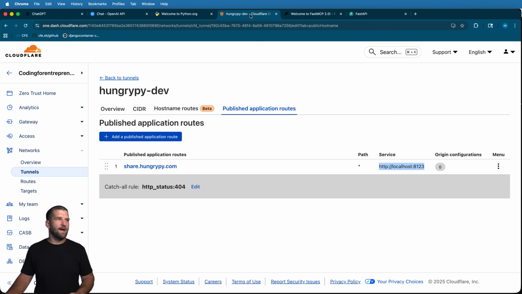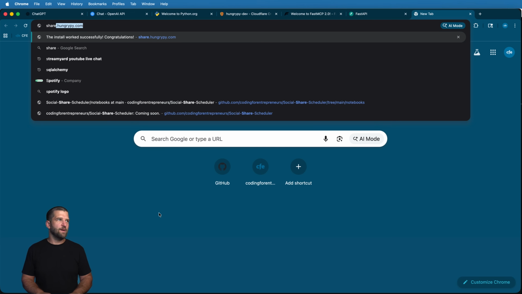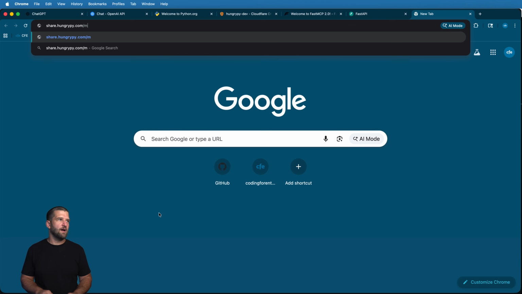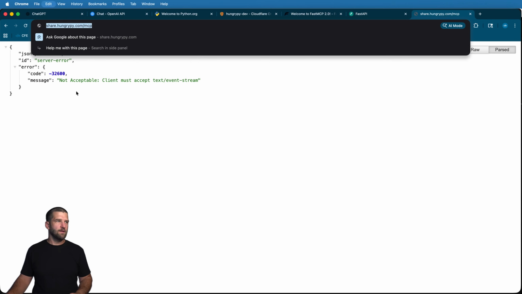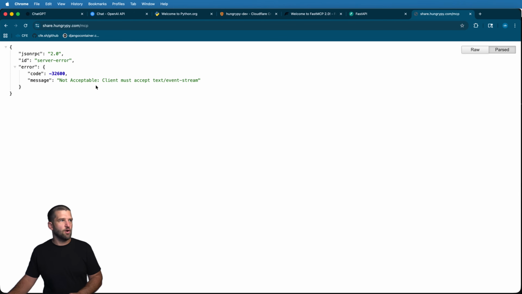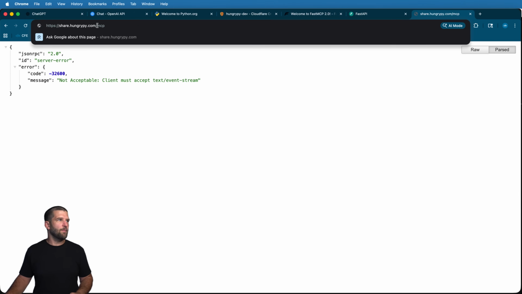So with my actual Cloudflare tunnel, I can use my tunnel in here instead, which in my case is share.hungrypie.com, and then I can go to /mcp, and there we go. I get some response. It's not an error, it's something. Seems like it's an error. It's an error from a website perspective, but it's not an error from the MCP one.